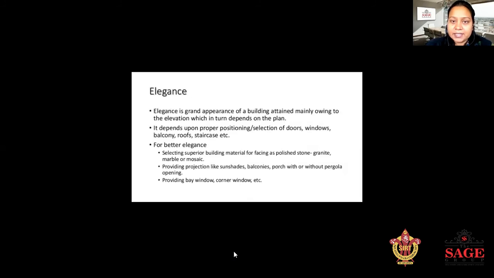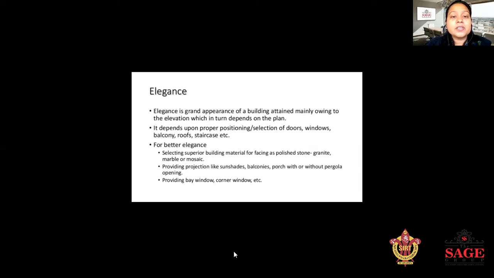Next is elegance. Elegance is the great appearance of the building, attained mainly owing to the elevation, which in turn depends on the plan. It depends upon the proper positioning and selection of doors, windows, balcony, roof, and staircase, as we well know about elegance. For better elegance, select superior building material for facing, polishing stones, granite, marble, and masonry. That increases the elegance and the prospect view of the building.